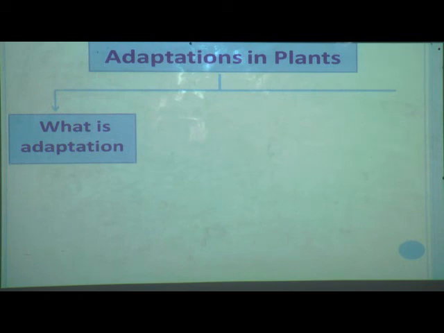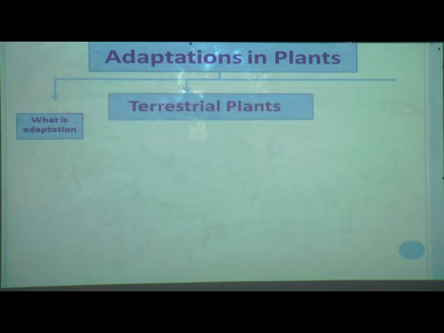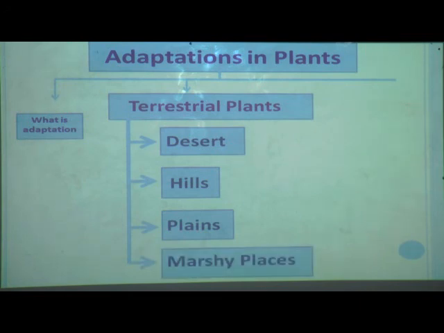After that we have learnt about terrestrial plants. What are terrestrial plants? The plants that grow on land, and there are 4 types of terrestrial plants. What are those? The plants that grow in deserts, plants that grow in hills, plants that grow in plains, and plants that grow in marshy places. These all are terrestrial plants as they grow on land.